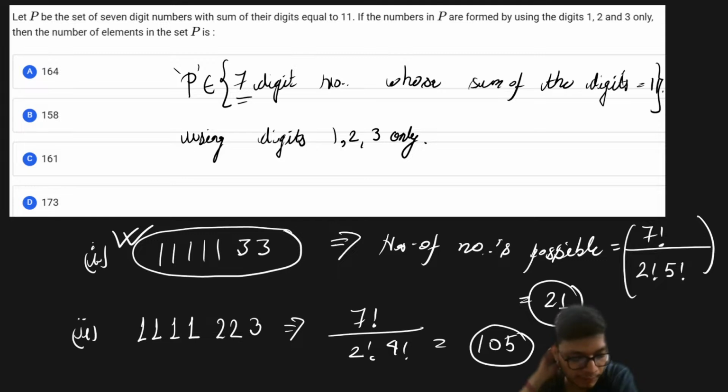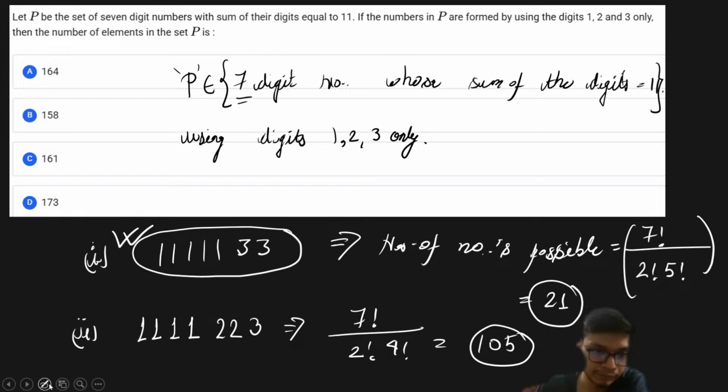Please let me know if something is not clear. And please, whenever you are looking at any question, try to solve it by yourself, and then try to watch the solution. First of all, try to solve it by yourself and try to get the answer.